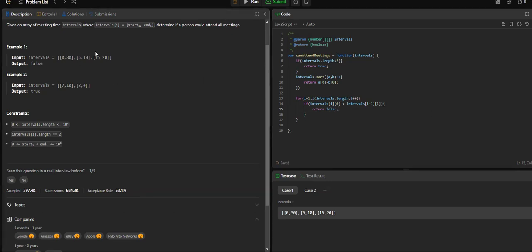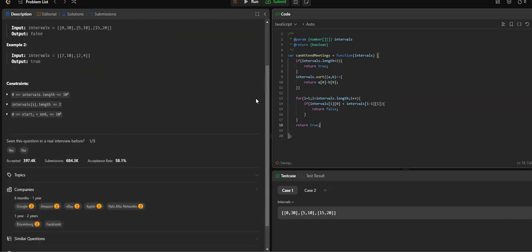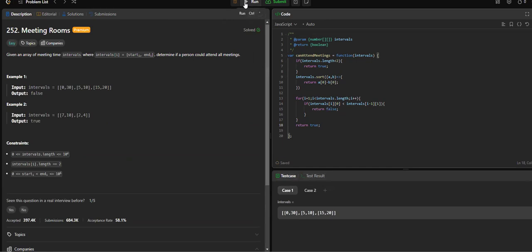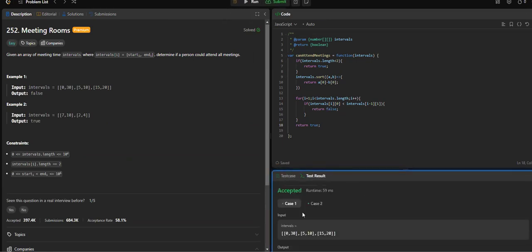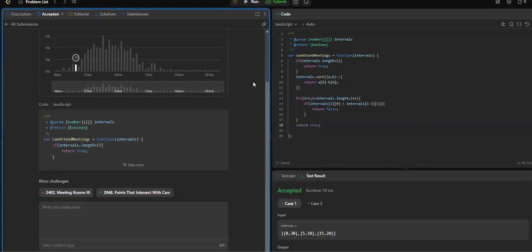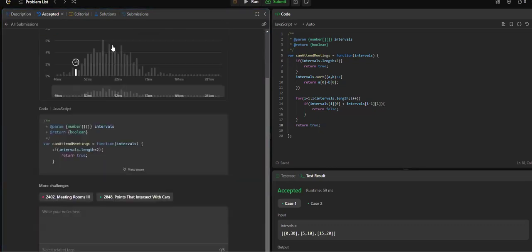And we're going to check this for each possible pair, because our intervals are already sorted. At any place, if we find there is an overlap, we'll be returning false. And if we are not returning false, then we know that we'll be definitely able to attend all the meetings, so we can just return true from here. Let's try to run the problem. We can run it now. Yeah, it's working fine. Just submit it. So yes, it got accepted.